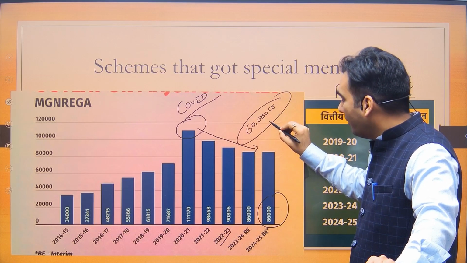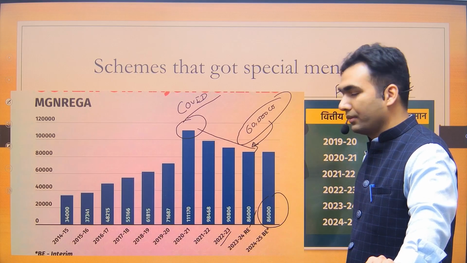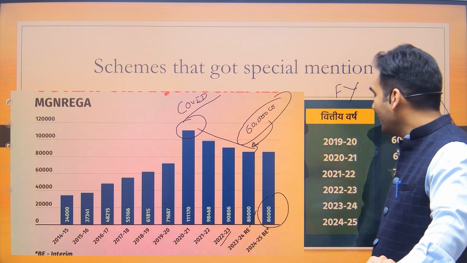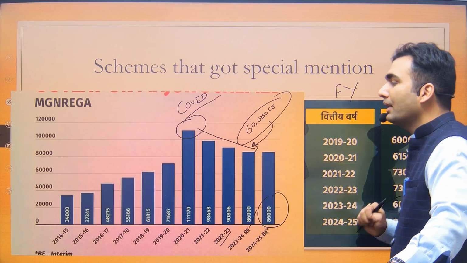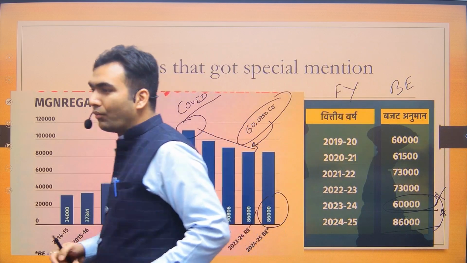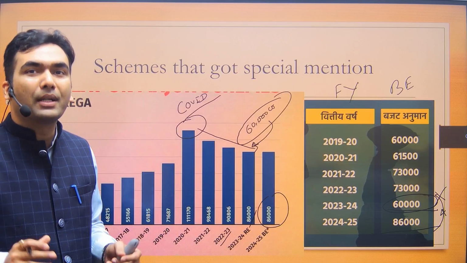But the government is expecting to spend 86,000 crore. So this figure of 60,000 crore is a confusion created by the government. Now look at why the government does this. Why is this smart number play being done?